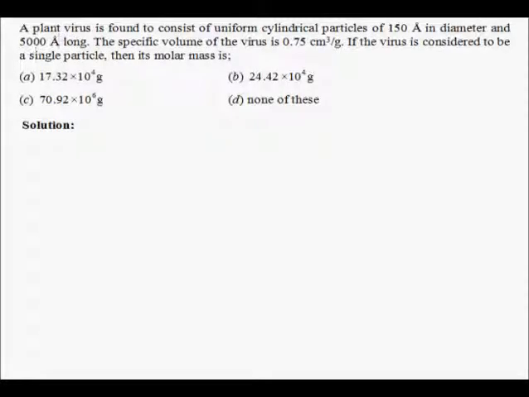Alright, so the question goes like this. A plant virus is found to consist of uniform cylindrical particles of 150 angstroms in diameter. That means the radius is 75 angstroms, and their length is 5000 angstroms. Now, I hope what 1 angstrom means is clear to you. 1 angstrom is 10 to the power of minus 10 meter or 10 to the power of minus 8 centimeters. Now, the specific volume of the virus is also given to be 0.75 centimeter cube per gram.